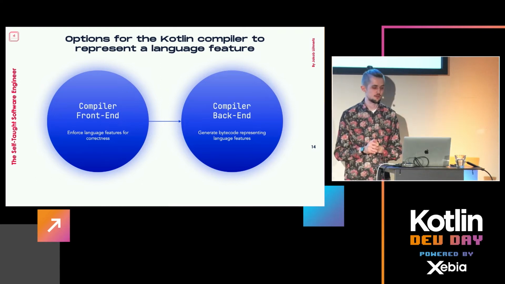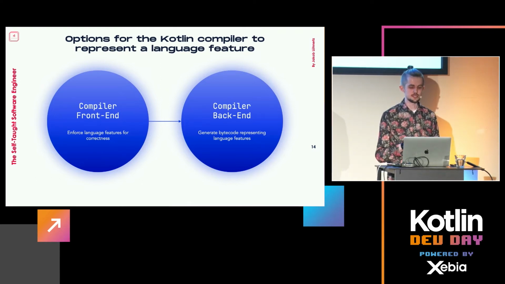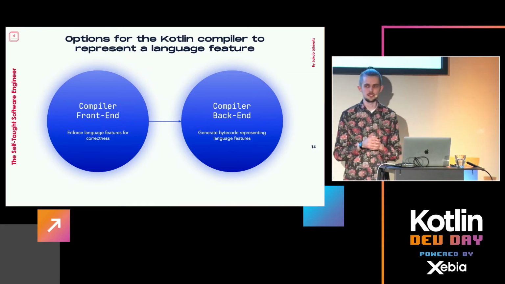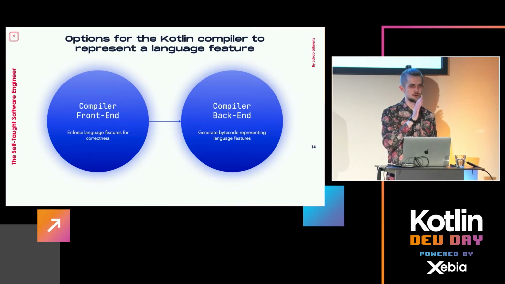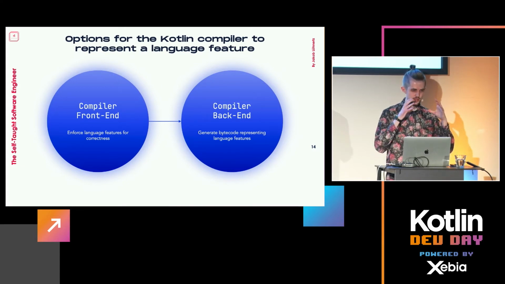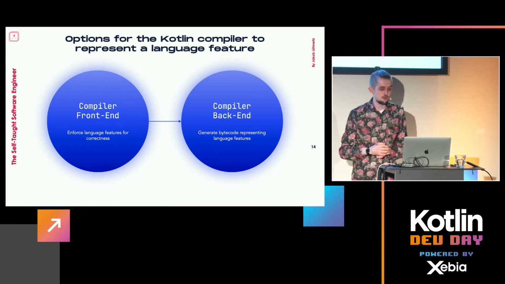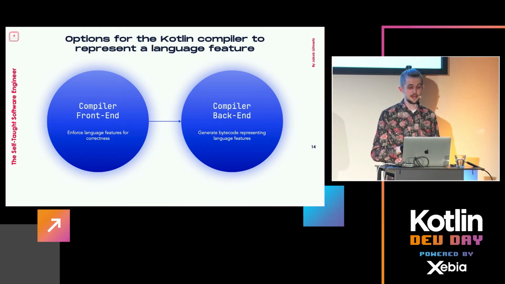And then the other option is the backend, or in some cases actually the middle end as well to an extent, where you want to represent things that can be represented in JVM bytecode, but might be very tedious to do. So to give an example, the in keyword, where you do a loop. You say for i in 1 to 10 or something. What it obviously will result in is a regular for loop at the end. In Kotlin it looks very nice and syntax sugary, but in JVM bytecode, since no one sees that, it will just unwrap that into a regular for loop with incrementing the i every time.